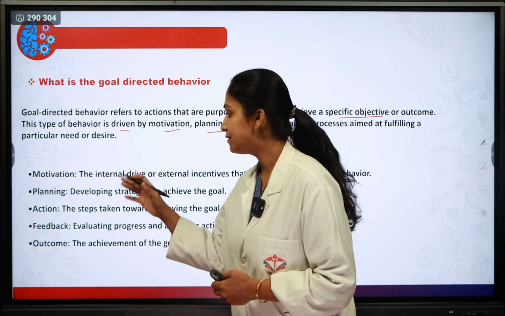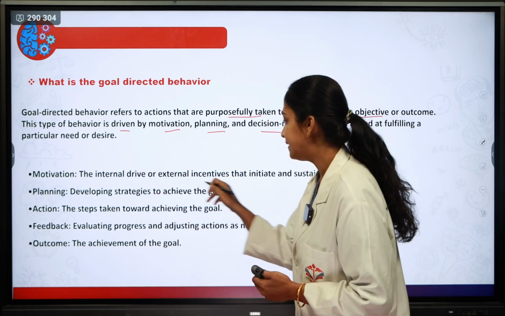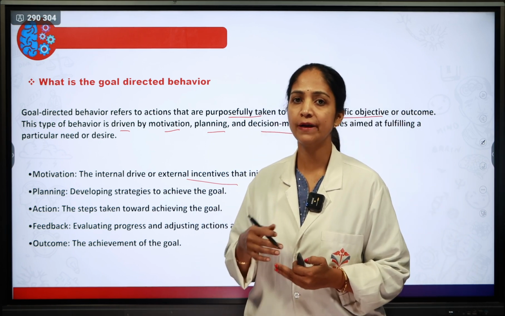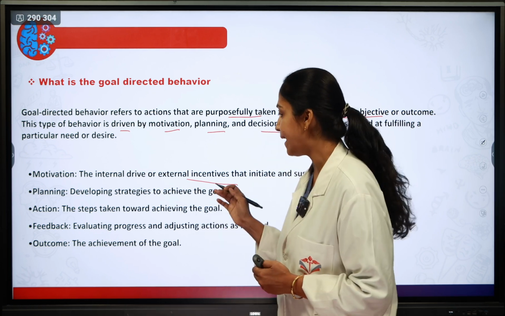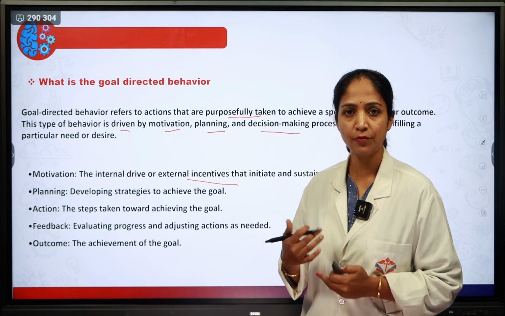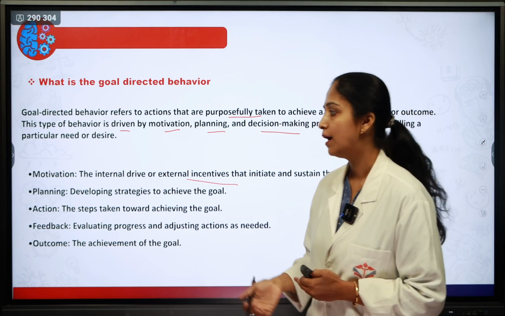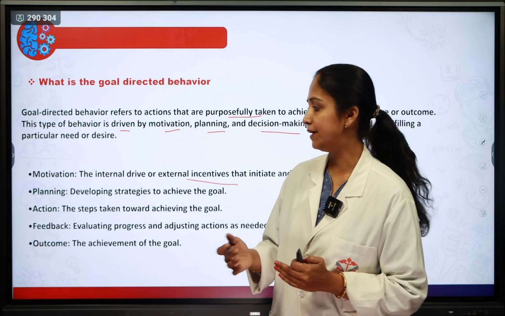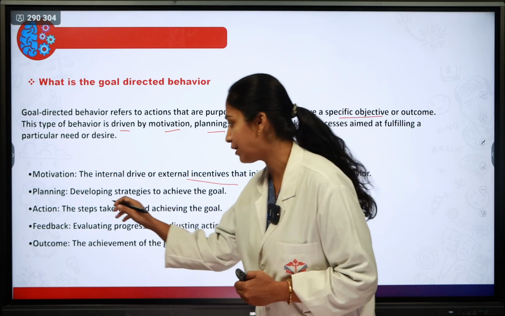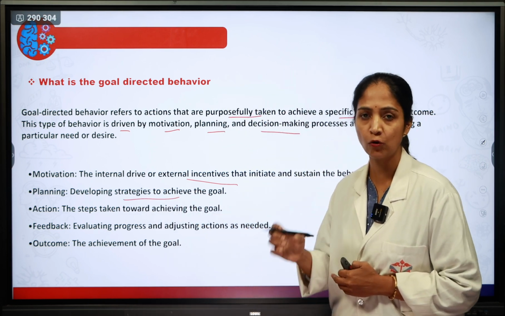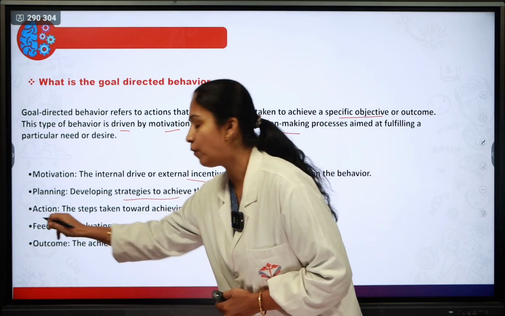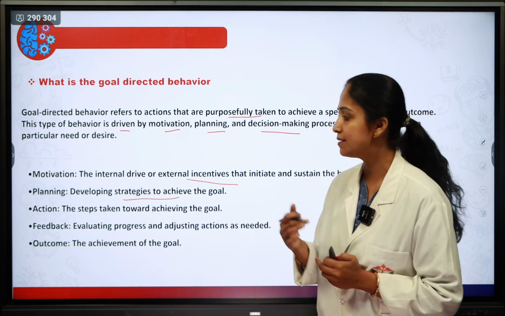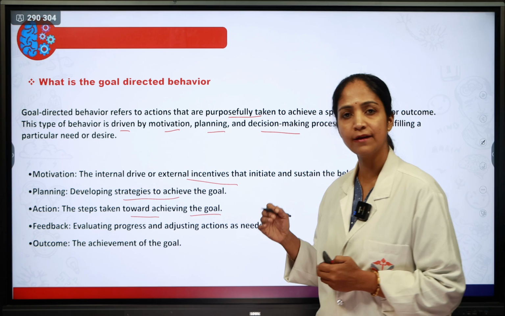Motivation is an internal drive or an external incentive. Internally, as a person, when you are achieving a goal, it should come from within you, or it may be external, that is, someone is pushing you to achieve a particular goal. Then planning. When you are going to reach a goal, you should have proper planning, that is, developing a strategy to achieve that particular goal. Then action. On the basis of your planning you have to take action, that is, a step taken towards achieving that particular goal.